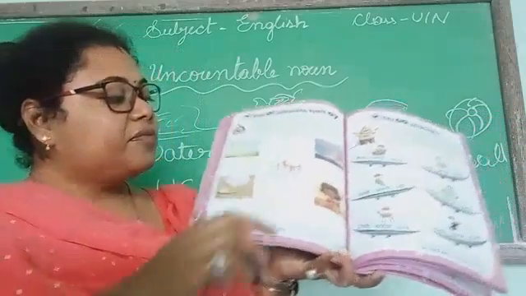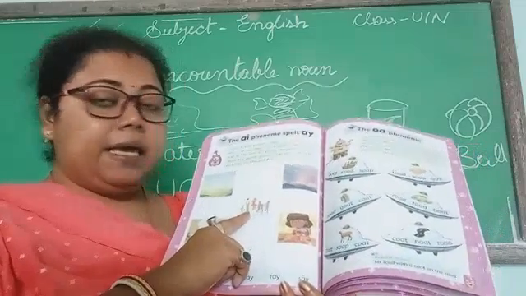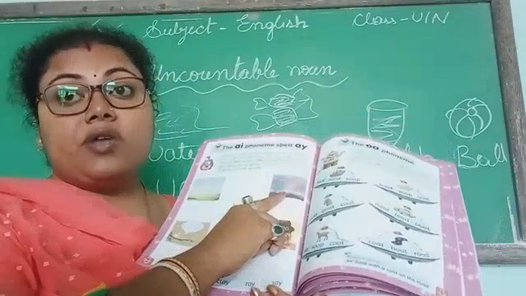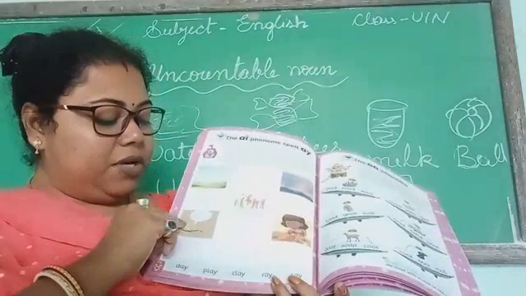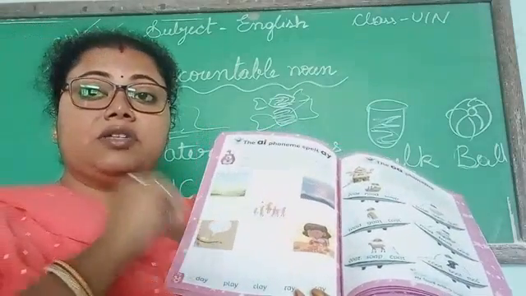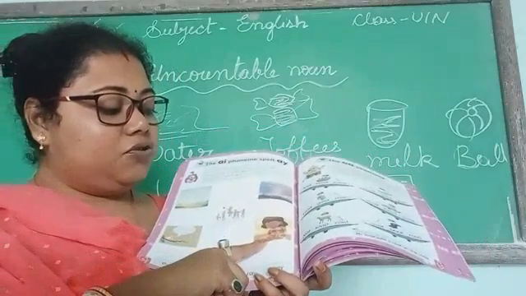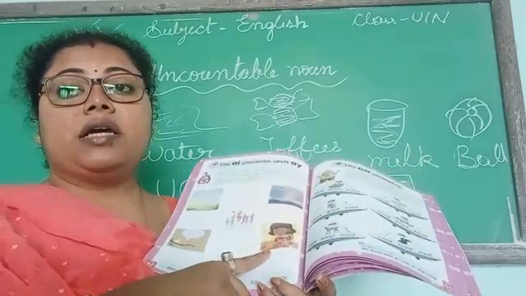Now this one is play, PLAY play. Now this one RAY ray, rays are coming out. This one SAY say, the bird is going to say something, chee chee chee like this. And last one, she is making a toy with clay. So this one CLAY, clay.